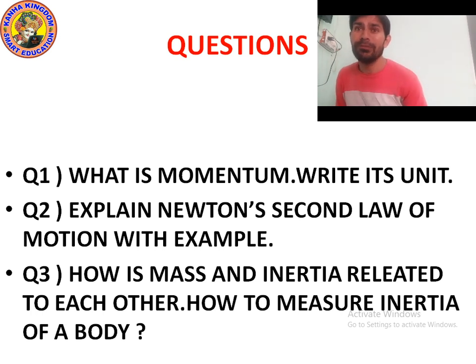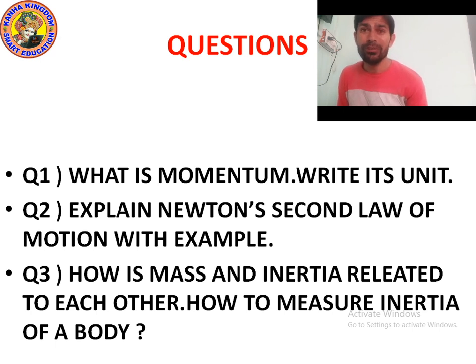When we put the value of v minus u upon t, which is equal to a, and the rate of change of momentum is always proportional to f, then f is directly proportional to m into v minus u upon t, and we can also write f is directly proportional to m into a.